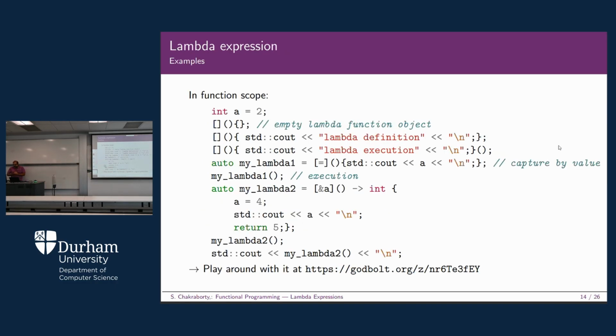Basically, in function scope, suppose a equals 2 is given on the top. The first one is an example of an empty lambda function object. You do not have anything declared, so the capture clause at the beginning is empty, then you have no arguments and you do not have any body. So this function will do nothing, but it will not throw any error either. Next we have the second part. Here also you don't have any argument or capture clause, but you have some body. It's called the lambda definition.